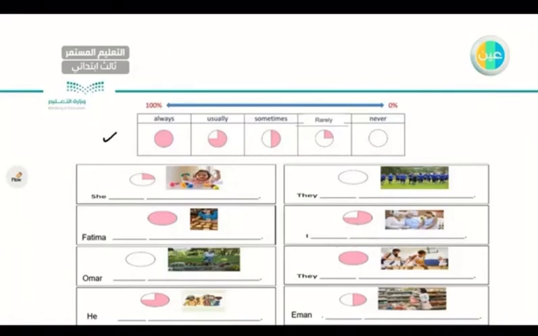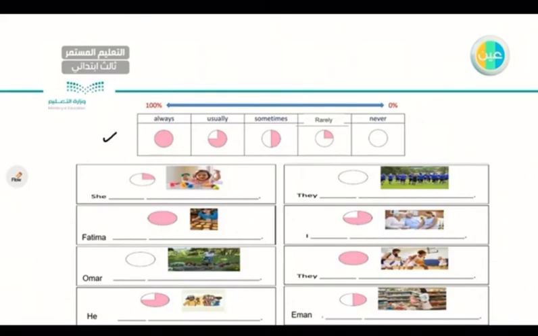Rarely, which is about 25%. And coming to 0%, never. So let's read the adverbs of frequency one more time, and then we'll be doing the exercises below. Always, usually, sometimes, rarely, and never.